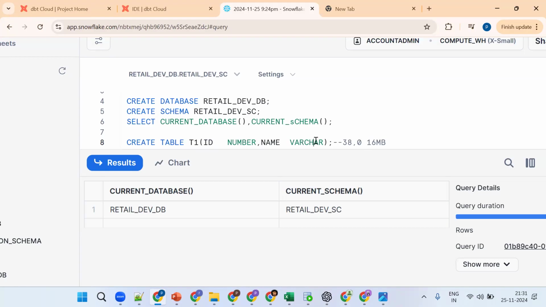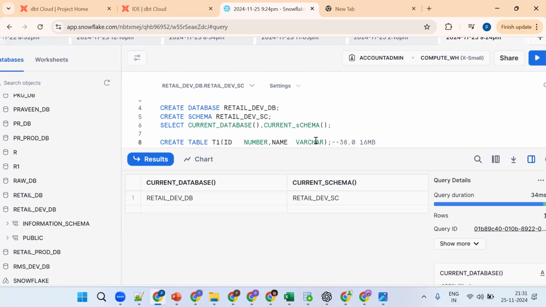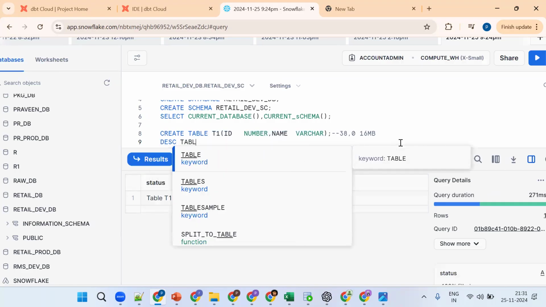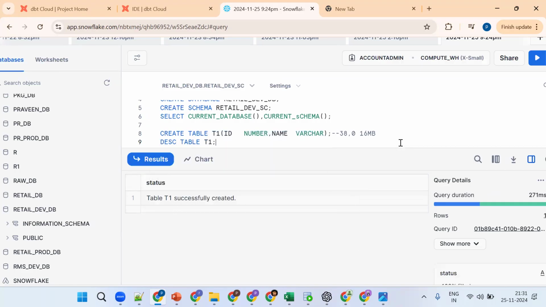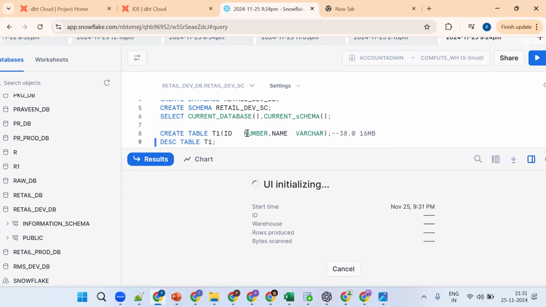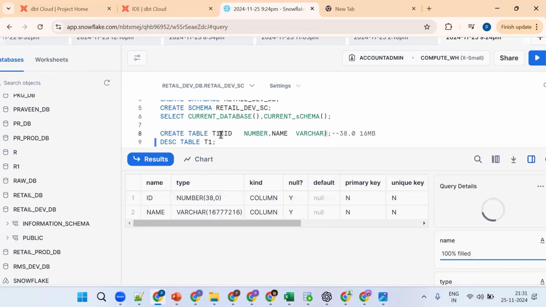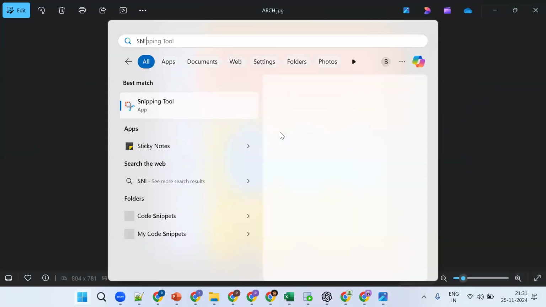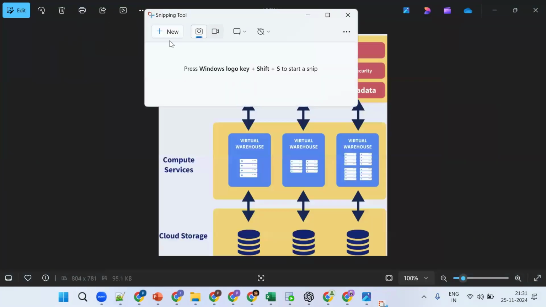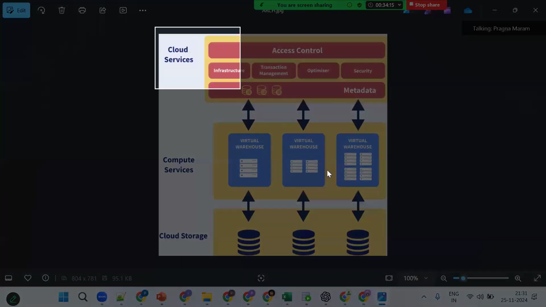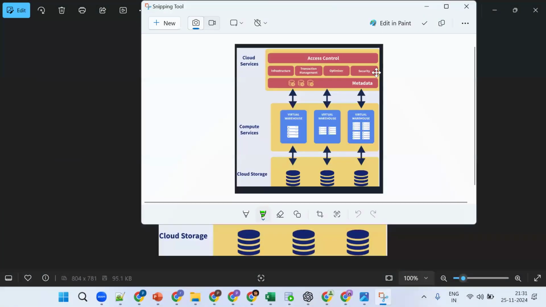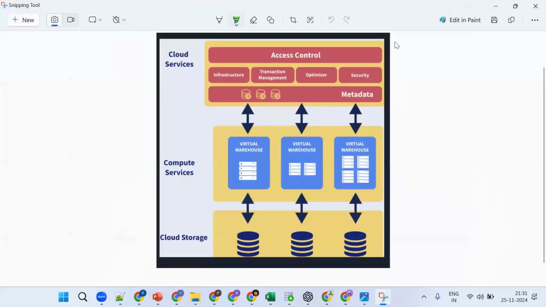16 MB. How to confirm? So describe table name. Now what happened? I have created a table. Now which layer will come into the picture? Out of these 3 layers, which layer will come into the picture? Cloud service. Metadata. Only the cloud service layer, not all 3. Only one will be used.